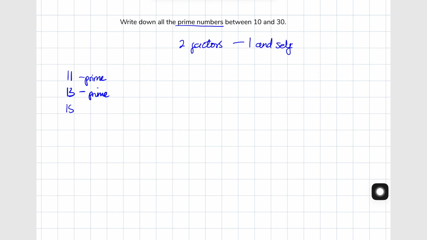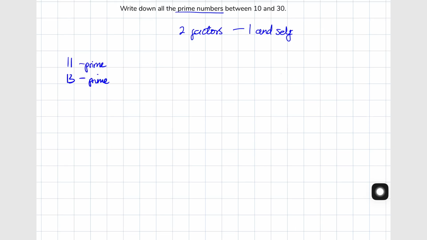How about 15? Again, we try the 1 and itself, just to help you remember this. But 2 leaves a remainder. When you divide it by 2, you have a remainder, but 3 doesn't. And that means now we already have more than 2 factors, and this disqualifies it as a prime number. Now pause the video and keep going all the way to 30.